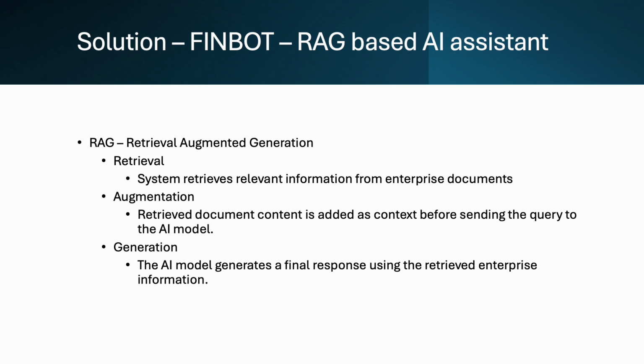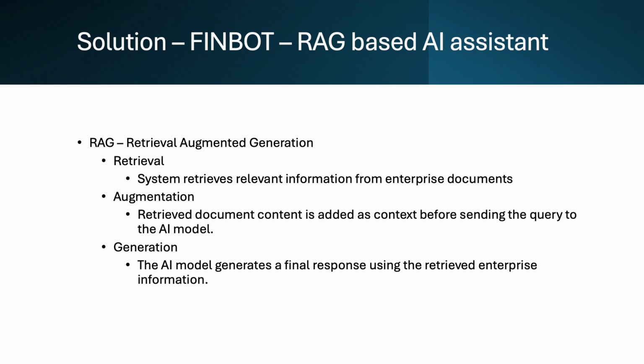So the Finbot assistant depends on the concept called RAG. What is RAG? RAG is Retrieval-Augmented Generation. When a user asks a question, first we retrieve the specific documents or chunks of the documents related to that question, and we feed that as context to our AI model along with the user question. It's knowledge we are giving to the AI model along with its own knowledge, this extra context, to get the proper answer.